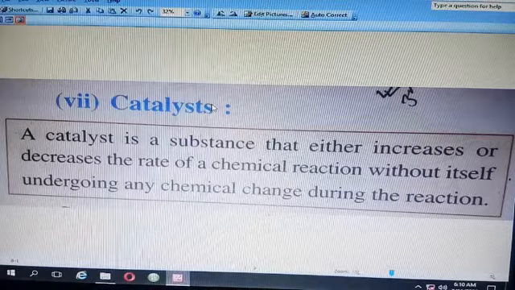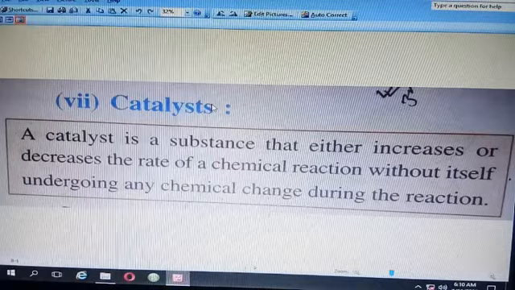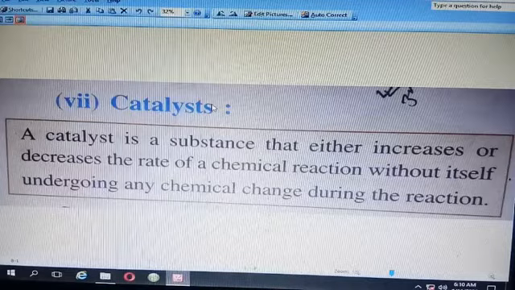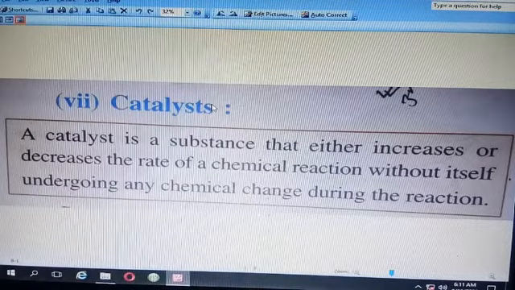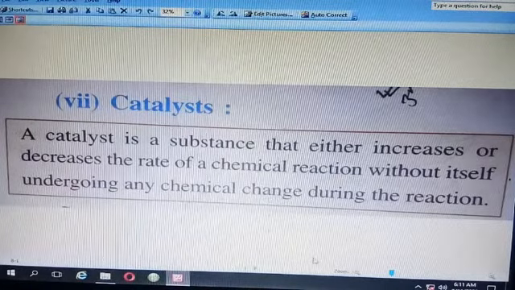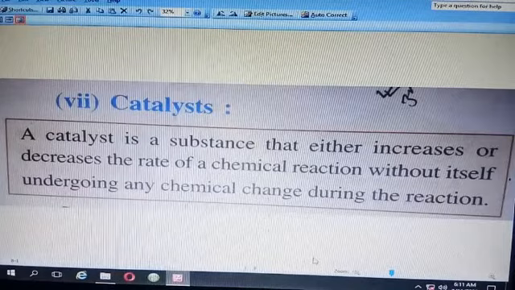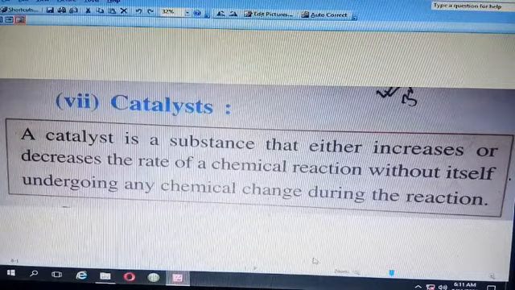They may be explosive, so they are very fast and we cannot control them. For this kind of reaction we use a negative catalyst to decrease the rate of the chemical reaction.